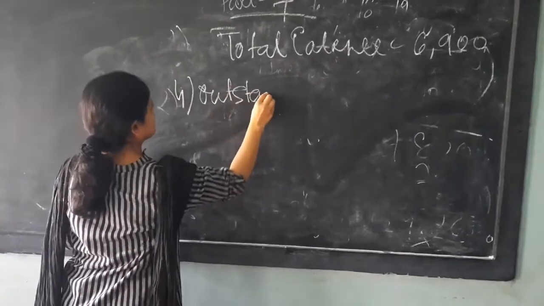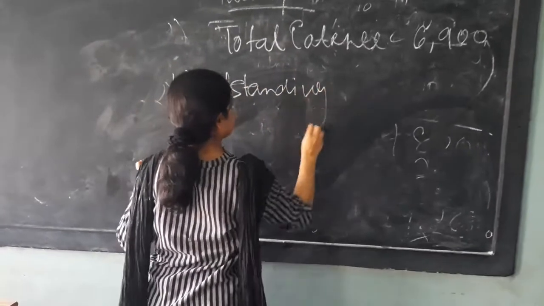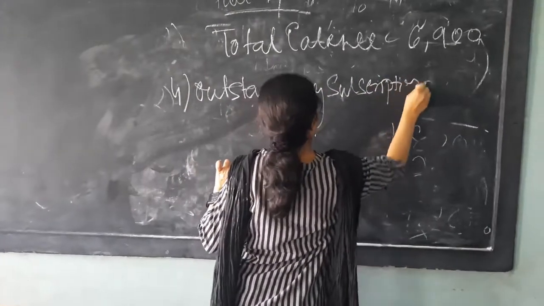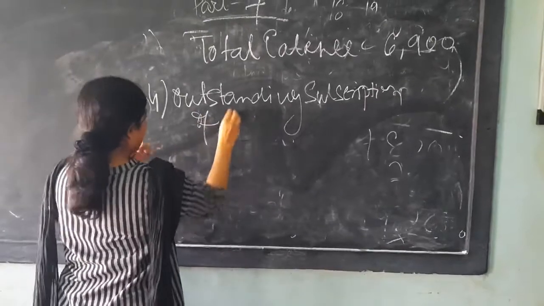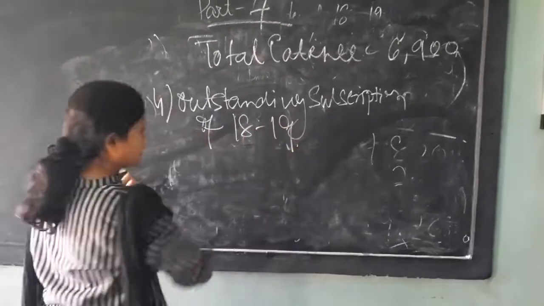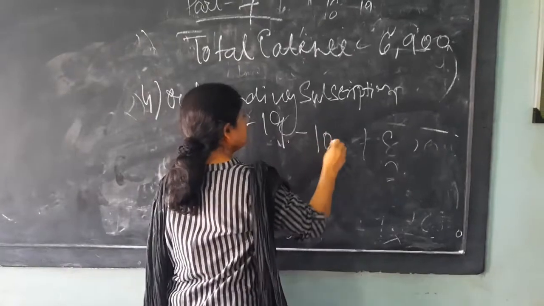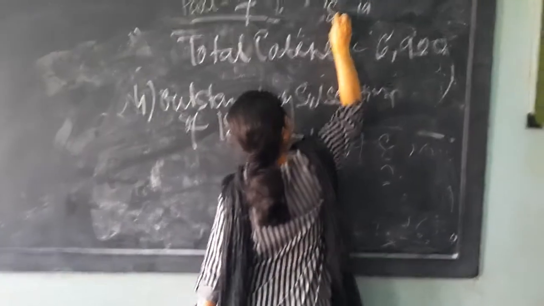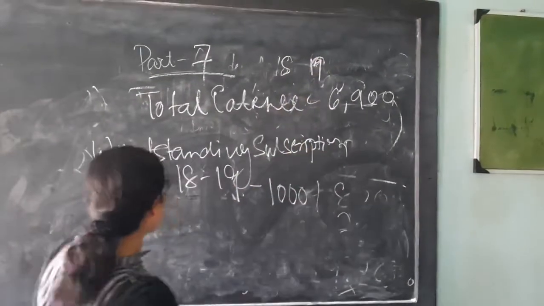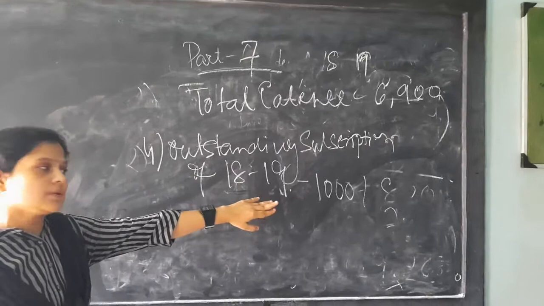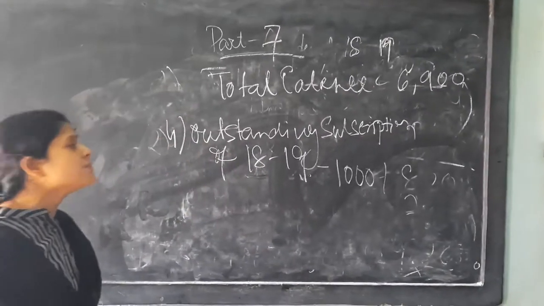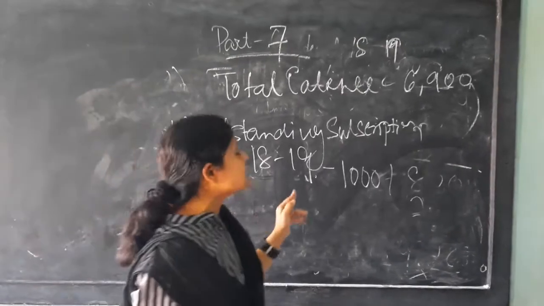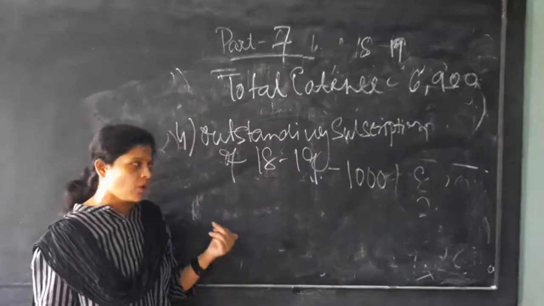Outstanding subscription of 18-19, that is 1,000. Means, what is our financial year? 18-19. And the subscription is also relating to the year. 1,000. Whether subscription has been received yet? No. Means it is this year's subscription but not yet received.